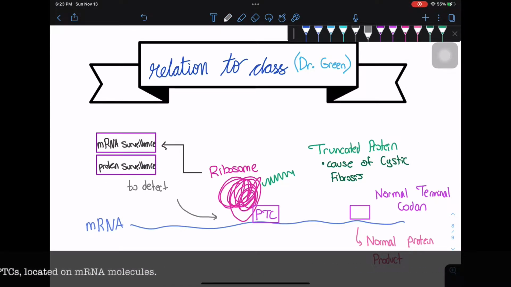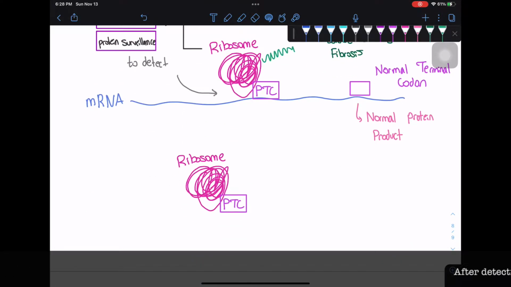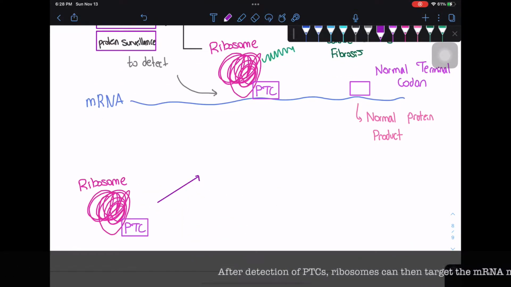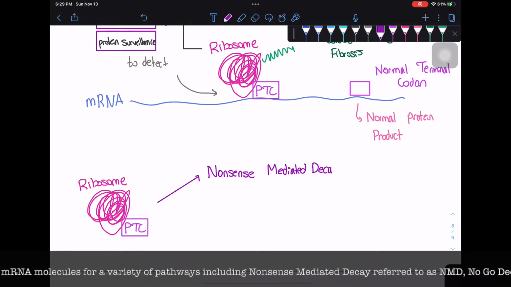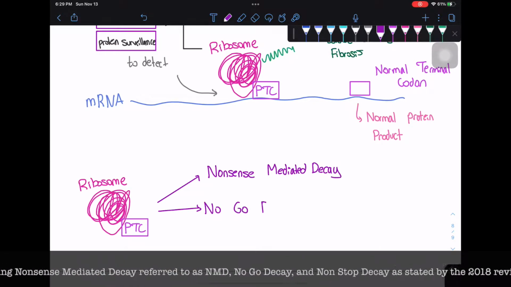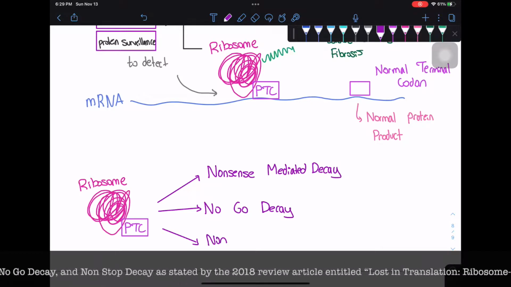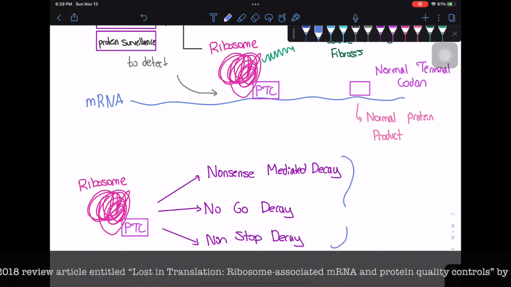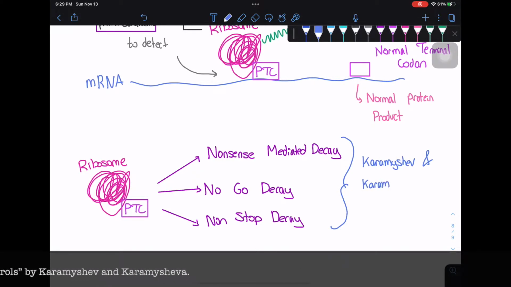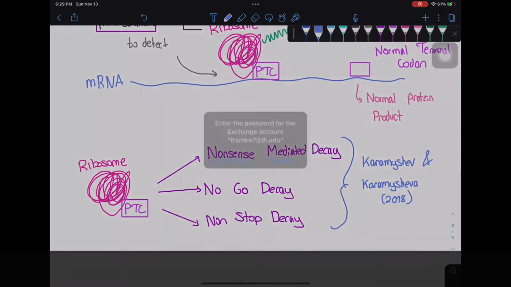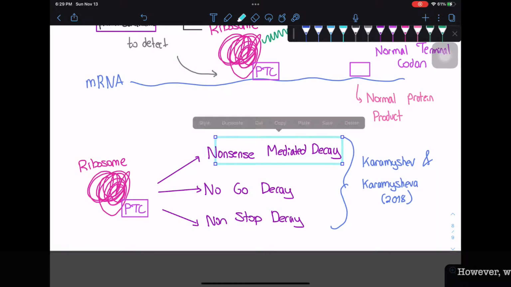located on mRNA molecules. After detection of PTCs, ribosomes can then target the mRNA molecules for a variety of pathways, including nonsense-mediated decay, referred to as NMD, no-go decay, and non-stop decay, as stated by the 2018 review article entitled Lost in Translation, Ribosome-Associated mRNA and Protein Quality Controls by Karamyshev and Karamysheva. However, we will focus exclusively on NMD to remain consistent with Dr.